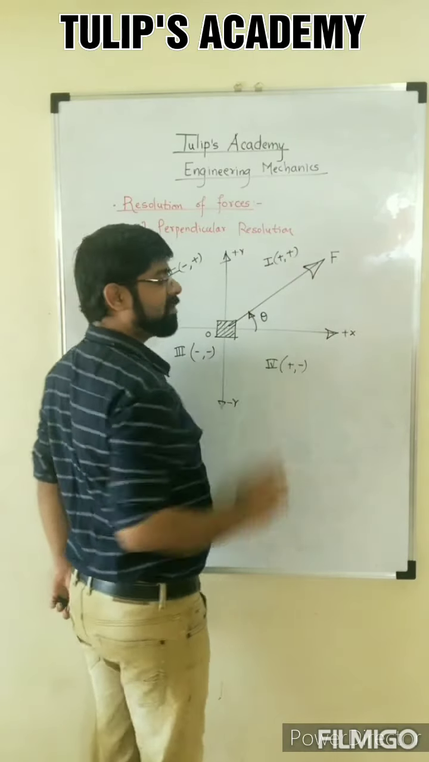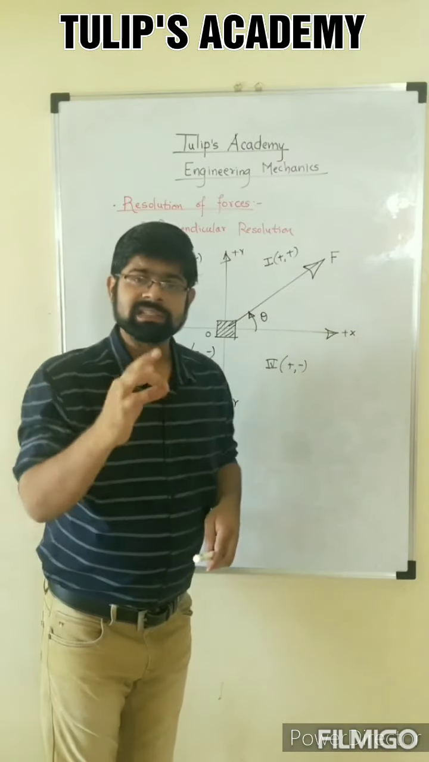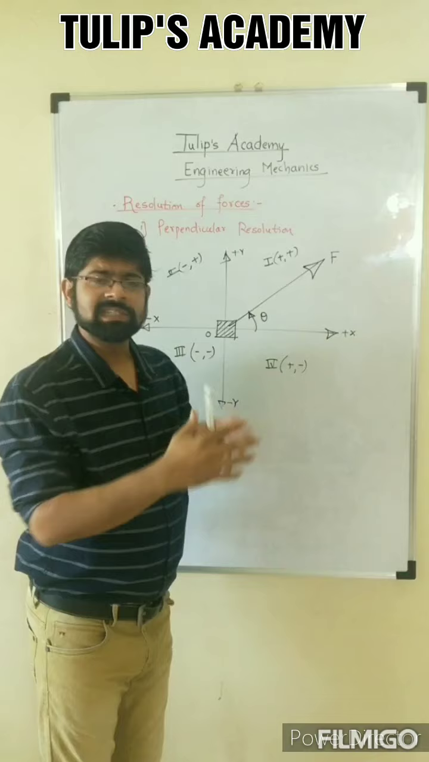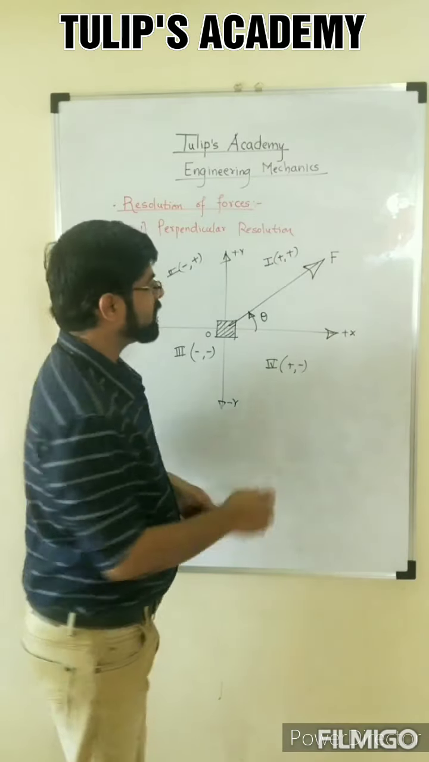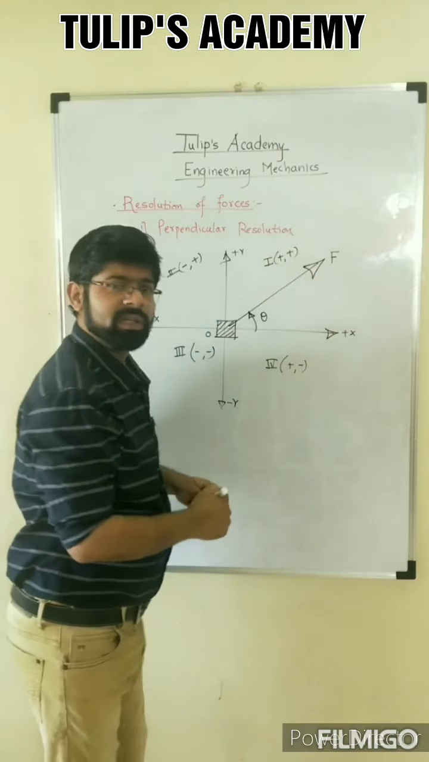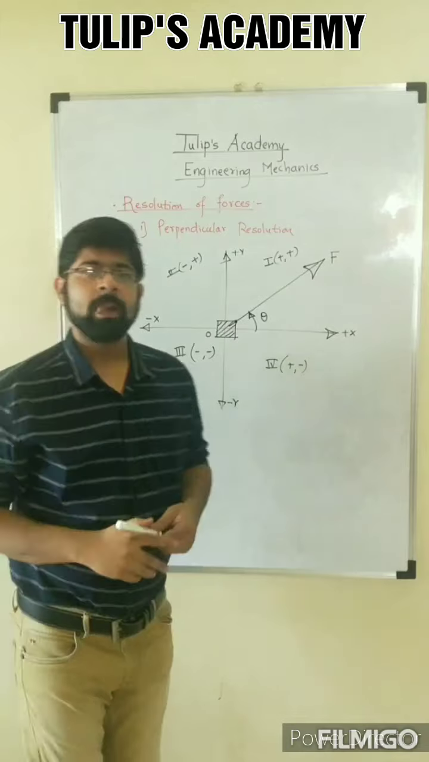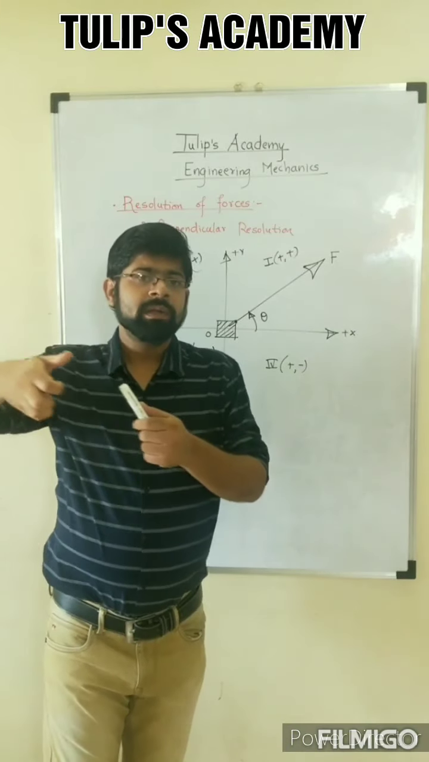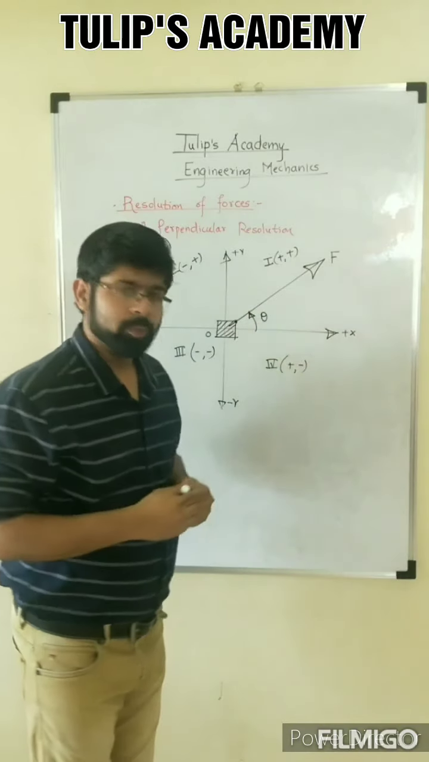Now I am considering the force which is acting in my first quadrant, and the nature of the force is tensile, or more precisely we can say that the force is of pulling nature. Why is it pulling? Because it is acting away from its point of application. The force is acting from this point and it is acting away from its point of application, and therefore it is pulling the object. The force which acts away from its point of application pulls the object. So it is a pulling force.